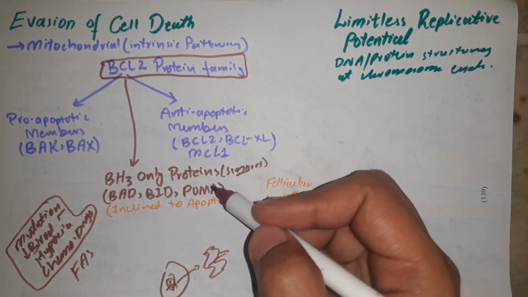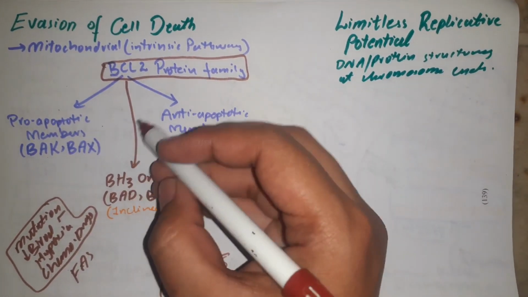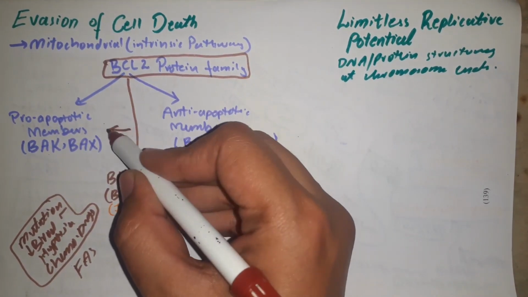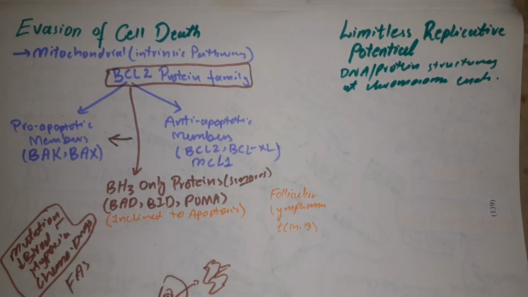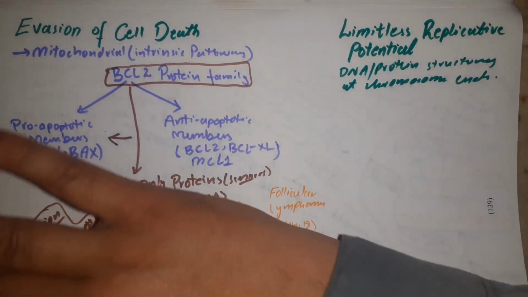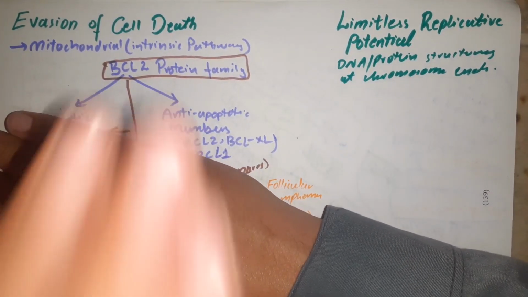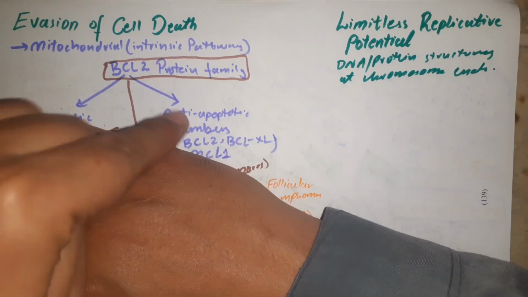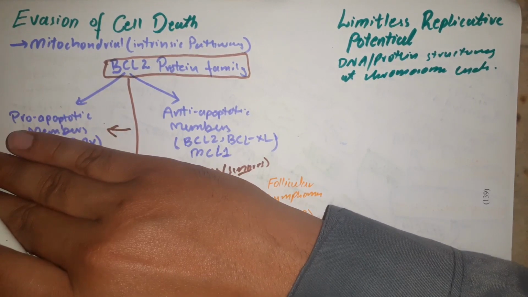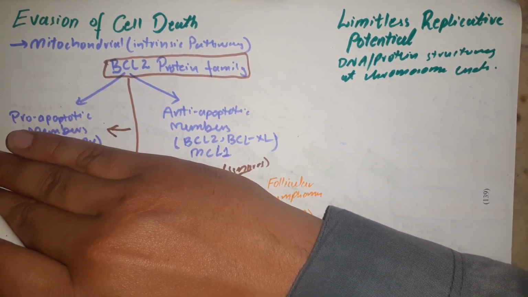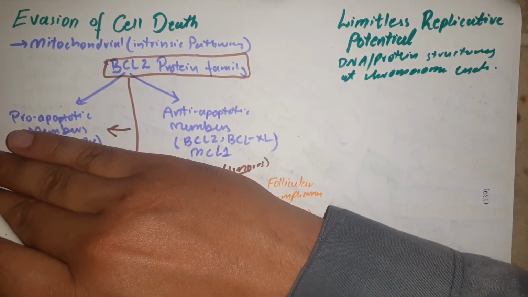They sense the stress, and they also shift the balance towards pro-apoptotic members, so you can also call them pro-apoptotic. So these proteins are pro-apoptotic and these are anti-apoptotic, and cancer cells want to upregulate the anti-apoptotic members, and inactivate pro-apoptotic members in order to sustain their survival and avoid apoptosis.